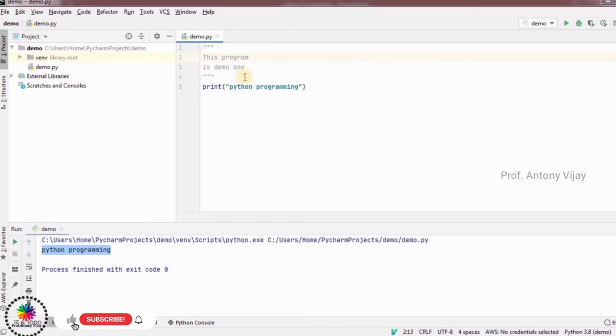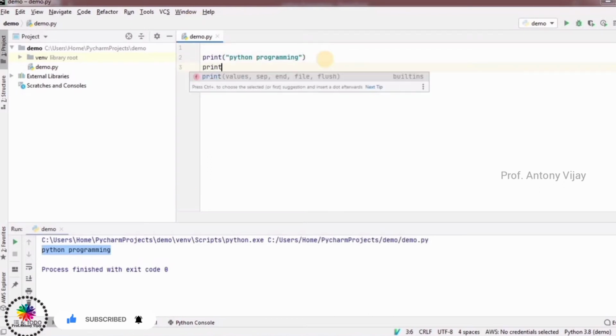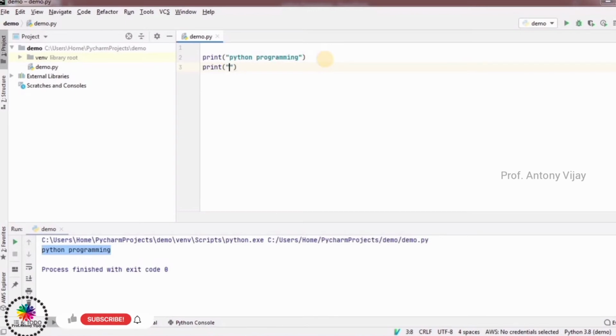And the most important thing is, you can comment out Python statements also. For example, here I am typing one more print statement. Print Python is a popular language. Okay, so here I have mentioned two print statements.